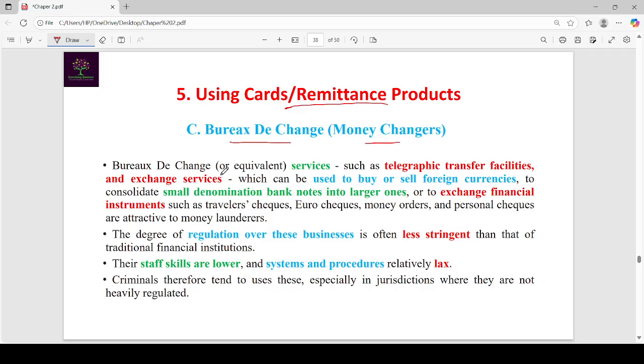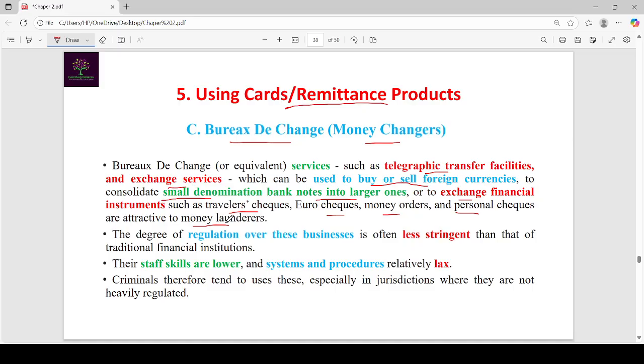Next method under the cards or remittance products category is Bureau de Change or money changers. These Bureau de Change or equivalent services, such as telegraphic transfer facilities and exchange services, can be used to buy or sell foreign currencies, to consolidate small denomination banknotes into larger ones, or to exchange financial instruments such as traveler's checks, euro checks, money orders, and personal accounts. So these are attractive for the money launderers.